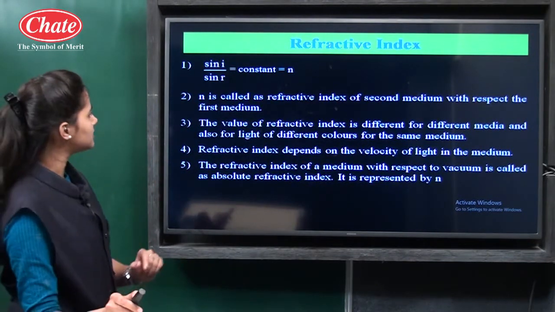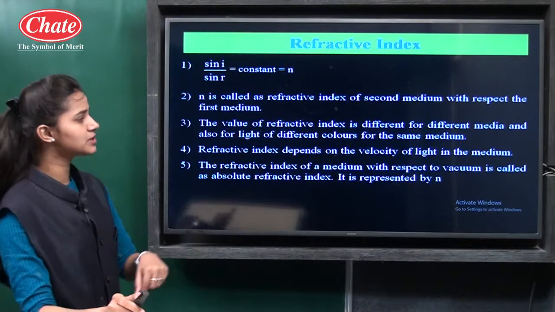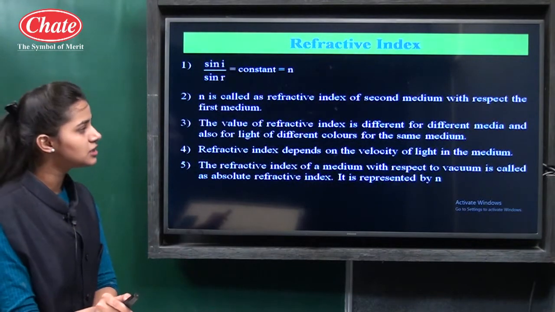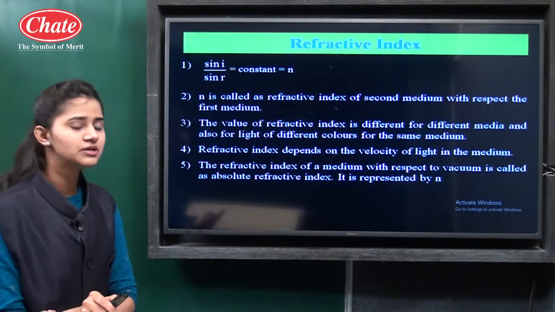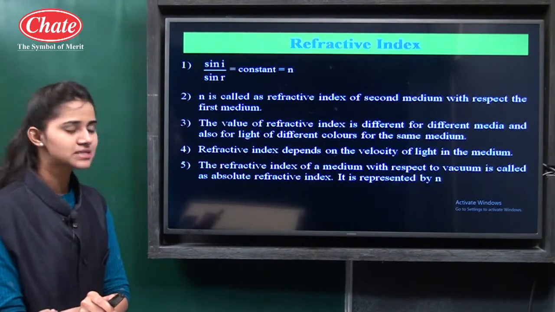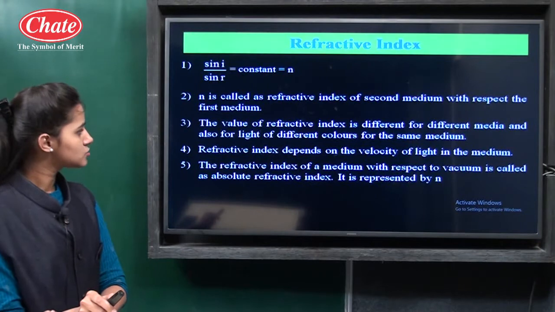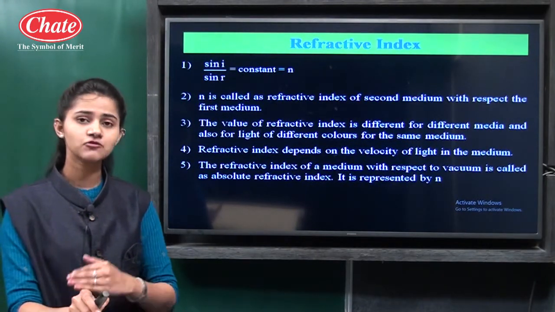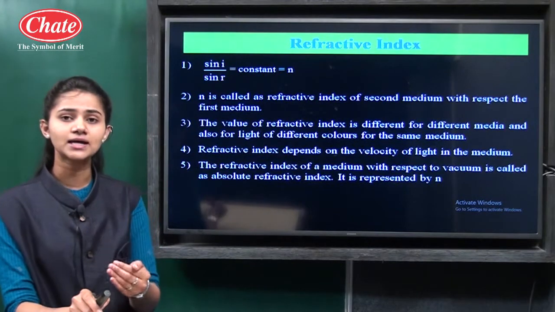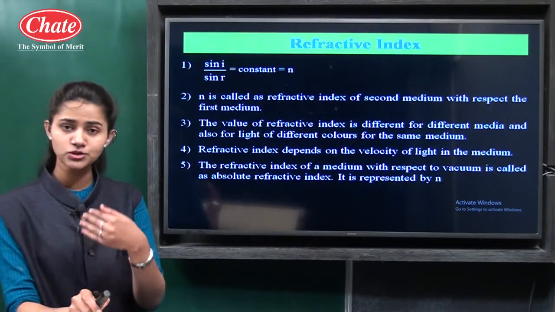Then the value of the refractive index is different for different media, and also for light of different colors in the same medium. If the medium changes, the refractive index of that medium also changes.